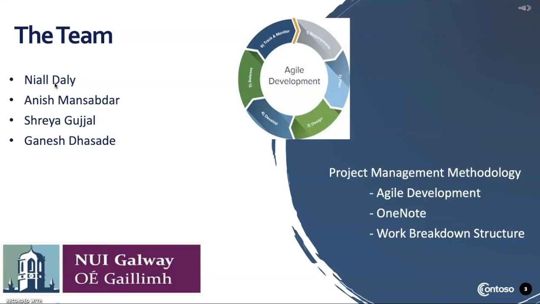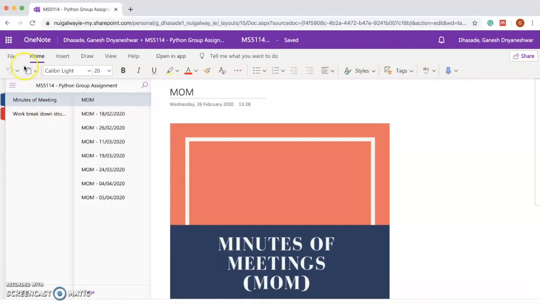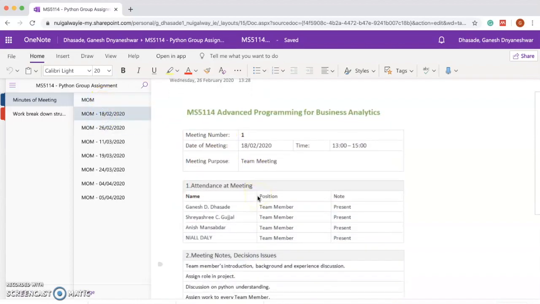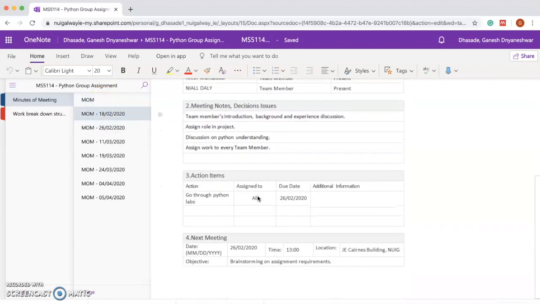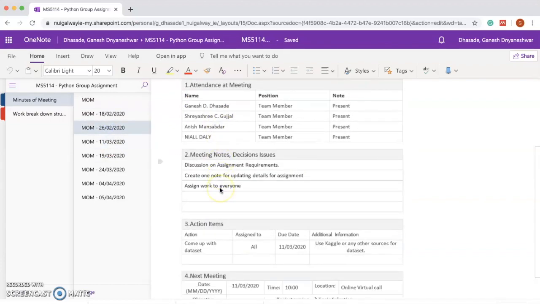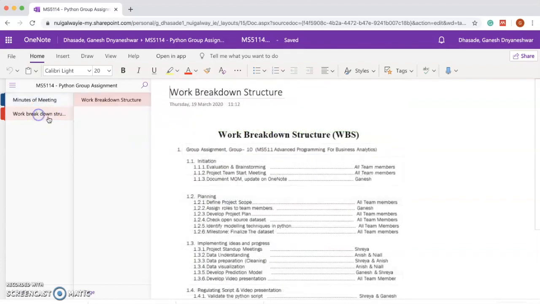I will now talk you through the processes we followed as a team in order to complete this project. Throughout this project, we followed the Agile methodology for project management. We also developed a OneNote for all team members to access and update as the project moved forward. We kept a detailed track of factors such as minutes of meetings, along with strict adherence to the work breakdown structure, which we created as a team in the planning stage.